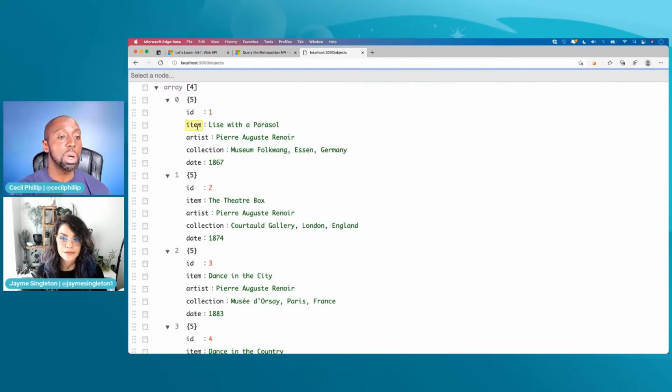So what if I only wanted to receive the item property? Or what if I wanted to receive item and artist and not receive this entire collection of properties per entity? GraphQL will allow me to do stuff like that. It'll allow me to pick out the thing and shape the response in a way that I want it to, which again is not as easy to do with plain web APIs.